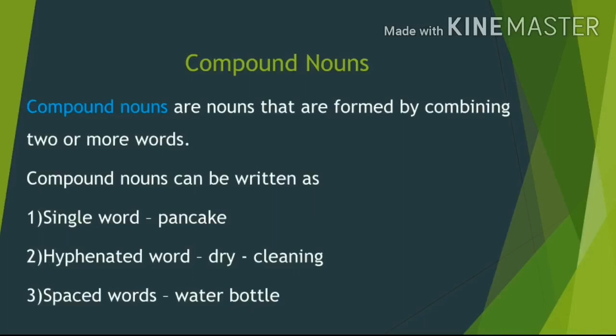Example for single word is pancake, and for the hyphenated word dry-cleaning. And example for spaced word is water bottle. A compound noun is formed when two words are combined to make a completely new word. Example, toothbrush and greenhouse.